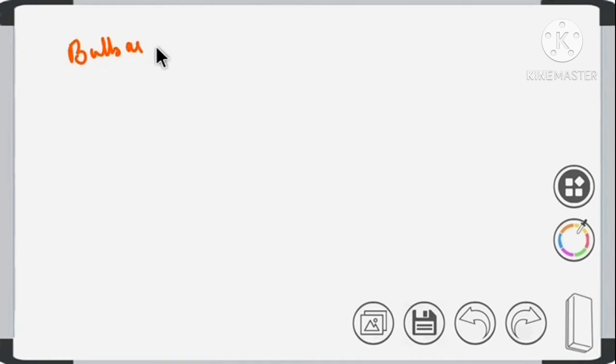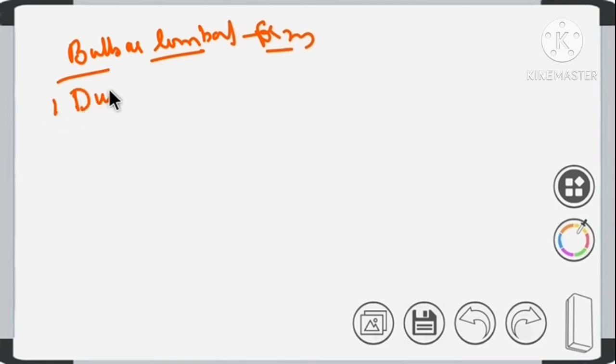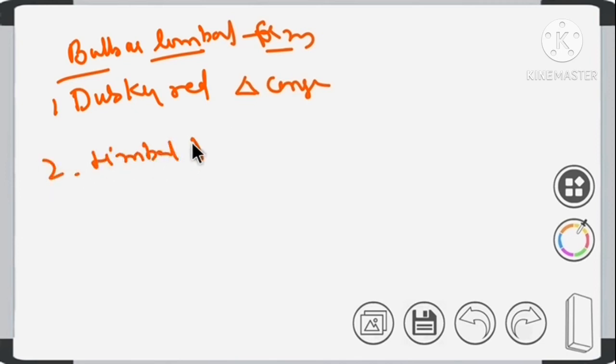Bulbar limbal form. In this we see three signs. One is dusky red triangular congestion, right? Second one is limbal papillae. What are these limbal papillae? They are nothing but accumulations of tissues around the limbus.